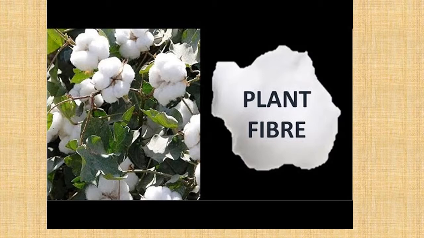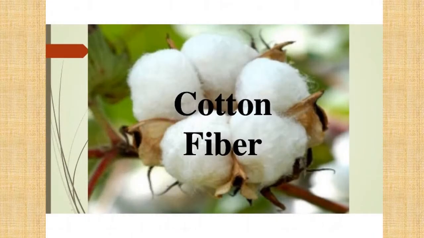Here we are going to discuss cotton fiber first. Cotton is the world's most popular plant fiber and it is obtained from the cotton plant. In the slide you can see cotton balls.